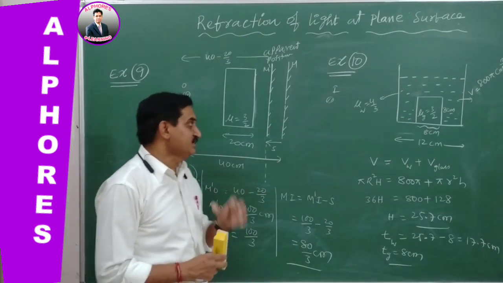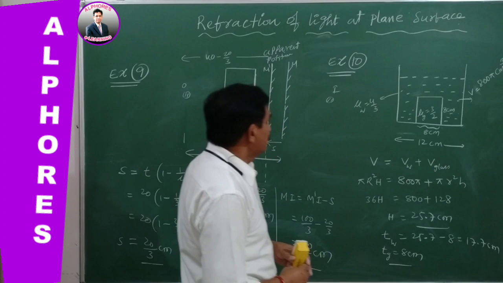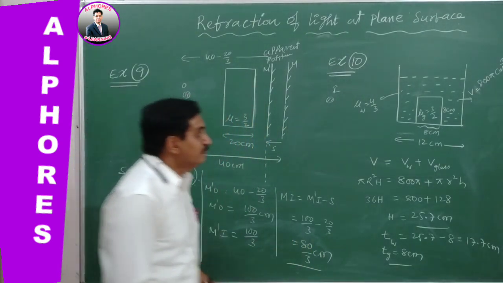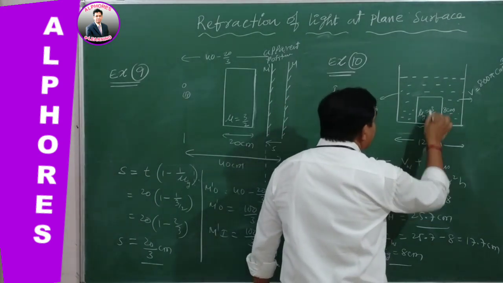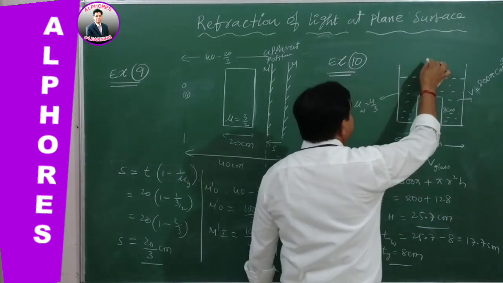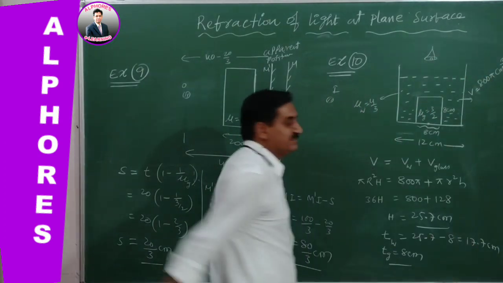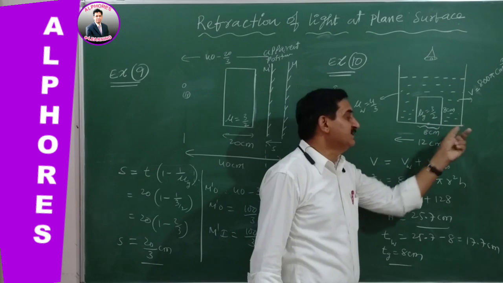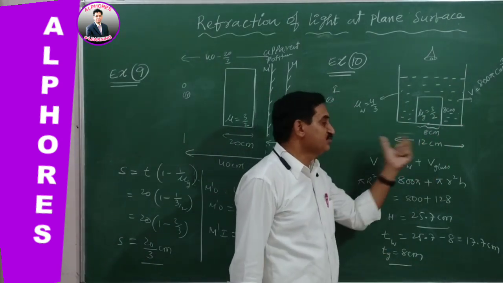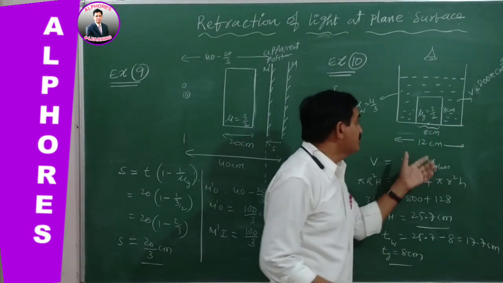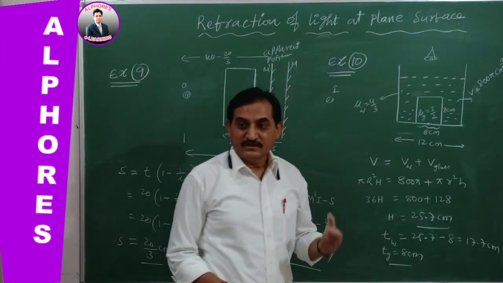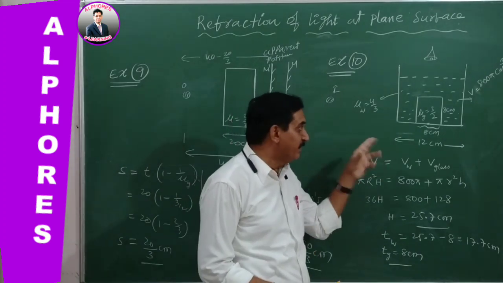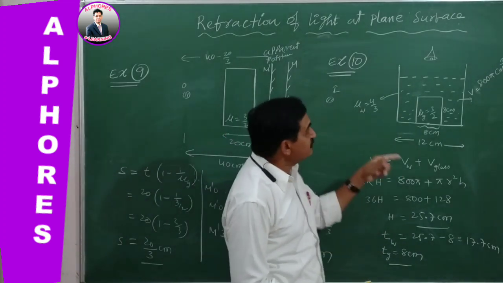Now the question is, what will be the apparent shift of the bottom portion of the beaker which is under the glass cylinder when seen from outside? Once again I repeat, there is a cylindrical vessel whose diameter is 12 centimeters, in which a glass cylinder of diameter 8 centimeters and height 8 centimeters is kept at the bottom, and water of volume 800 pi centimeter cube is poured in it.